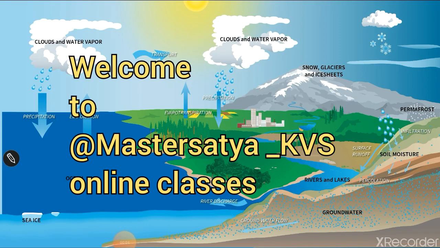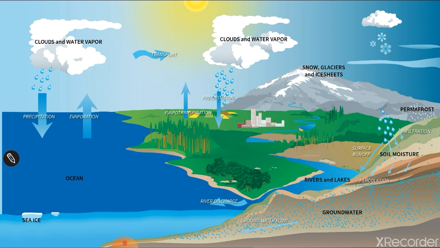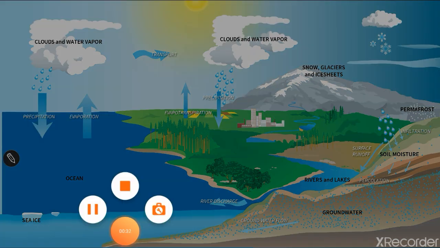Dear children, last day we were doing class 8 geography chapter 2: land, soil, water, natural vegetation and wildlife, and there we discussed land and soil as an important natural resource on the earth. So today in this lecture we will be taking another important natural resource, that is water. So without any further delay, let's start.